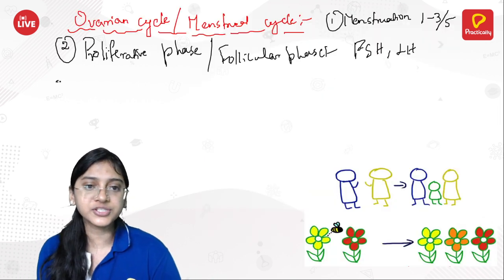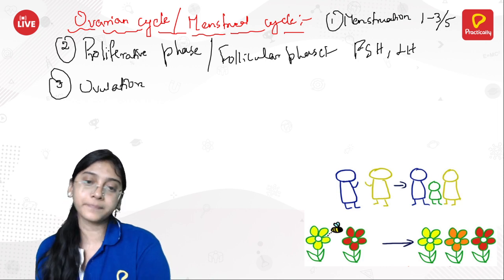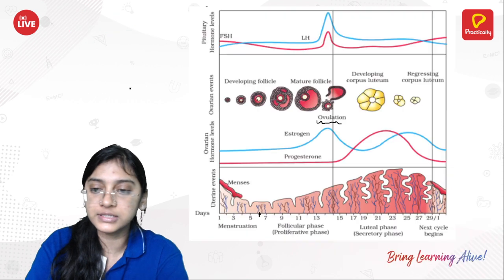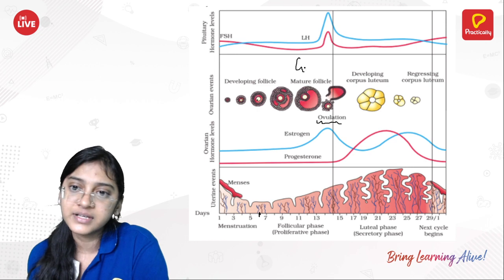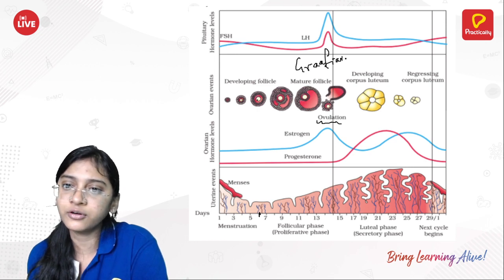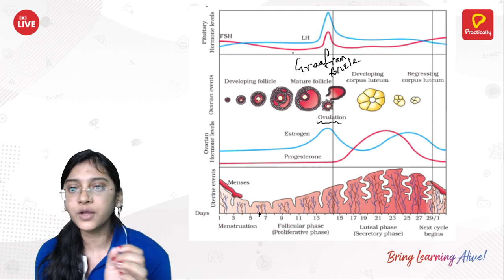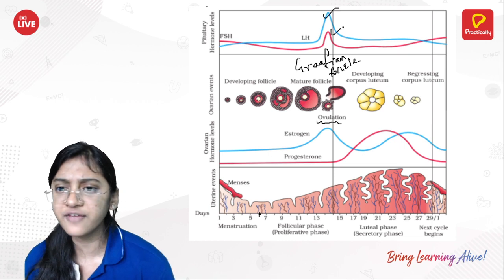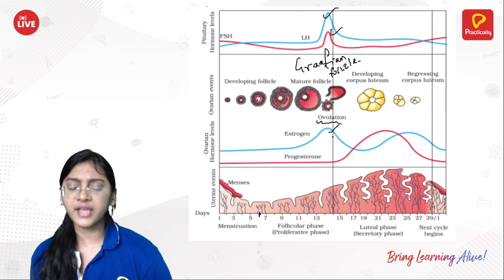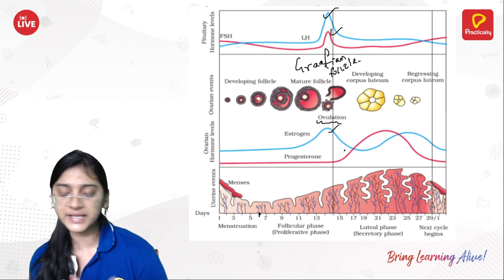So what is ovulation? Ovulation is the release of the ovum from the completely developed follicle called the Graafian follicle, G-R-A-A-F-I-A-N. This is a mature follicle, and it releases the ovum, and this is called ovulation. You are able to see the hormones will be highest in this phase: LH, FSH, estrogen, everything will be in the highest concentration. Progesterone won't be in the highest concentration, I'll be telling about it later.